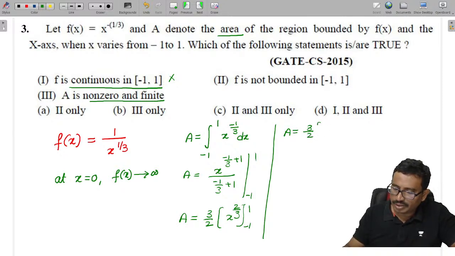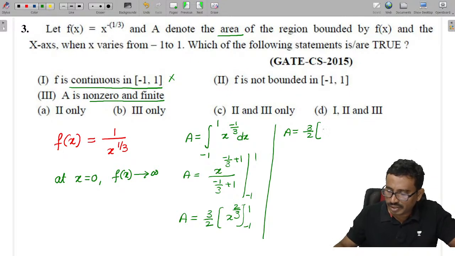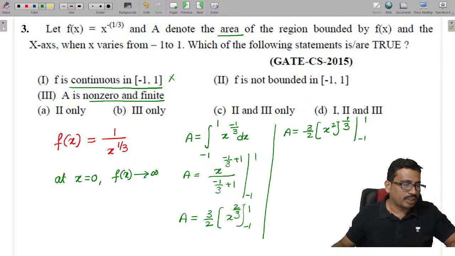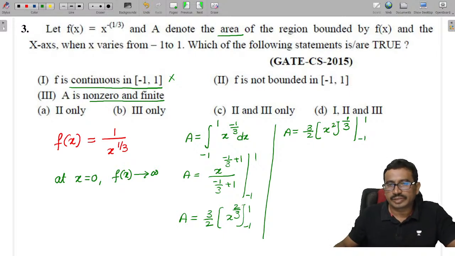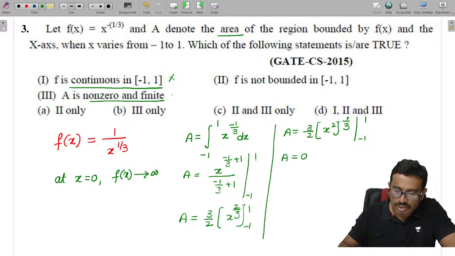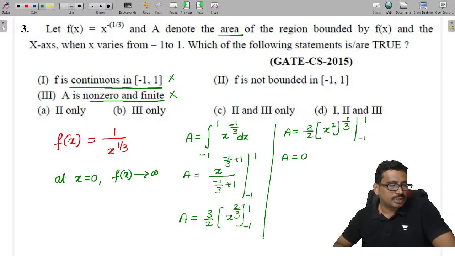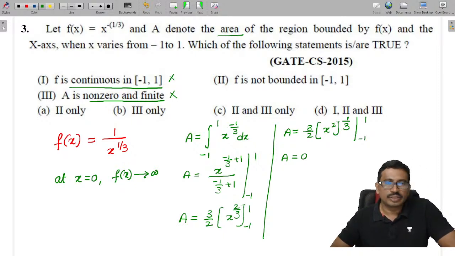That is 3/2 into x square power 1/3, with limits minus 1 to plus 1. You can say this is an even function, x square. So by substituting the limits, this will become 0. So the area is 0. It is given as non-zero, so the third option is wrong.